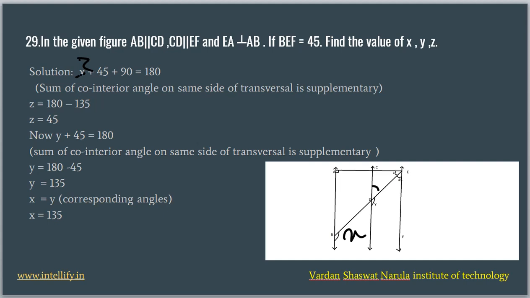So x will also be equal to y. Because y is 135, x will also be 135. So we have the values of x, y and z: 135 for x and y respectively, and z is equal to 45.